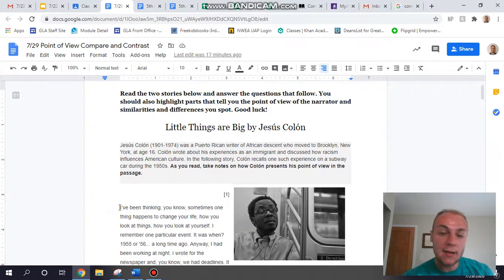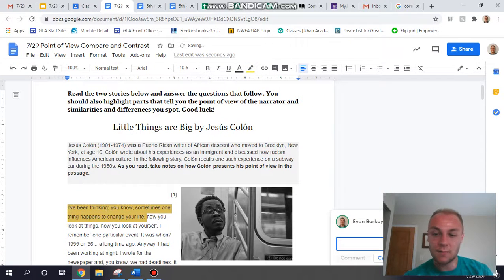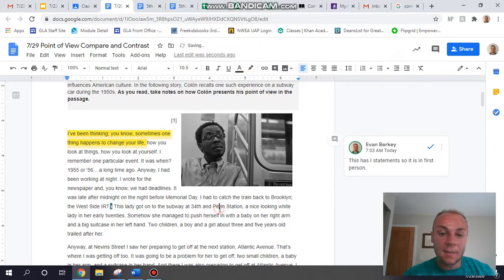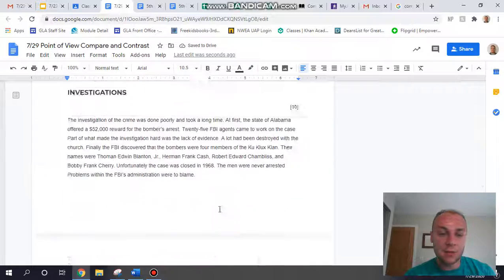Remember, you highlight by clicking with your keypad, then holding down your finger on your keypad, using another finger to pull, coming up here, clicking highlight color, and then picking a color. And then I'm going to leave a note. I'm going to say, this has I statements, so it is in first person. Okay, that is one difference. You have to finish the difference though.